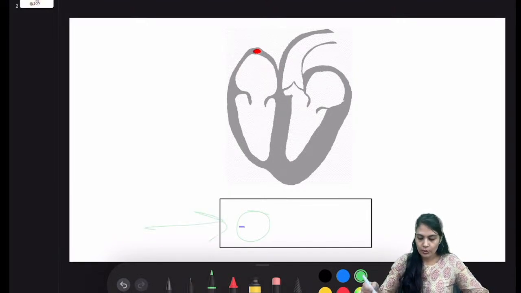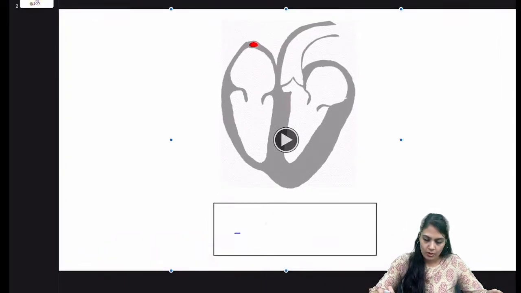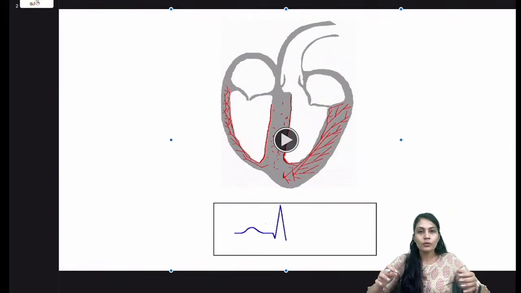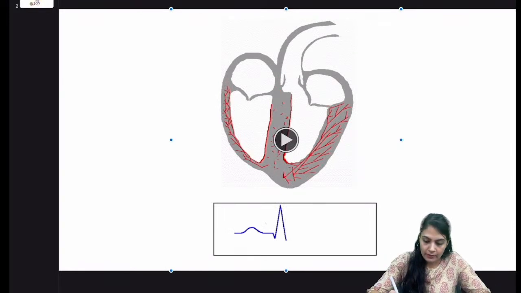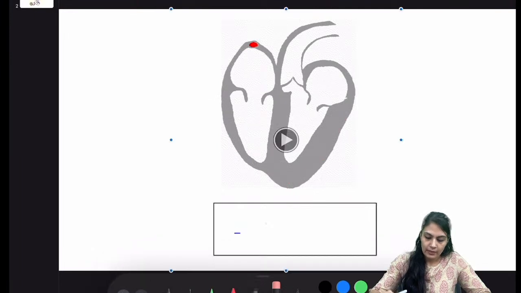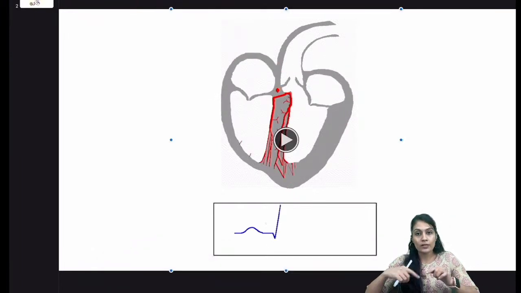Here I'm going to have the ECG waves which are shown below, right? From here you can see that in the middle region it will start first, right? Over here it is going to start, and when the ventricles are depolarized, you can see that there is the QRS wave: P wave, and then the QRS will start.